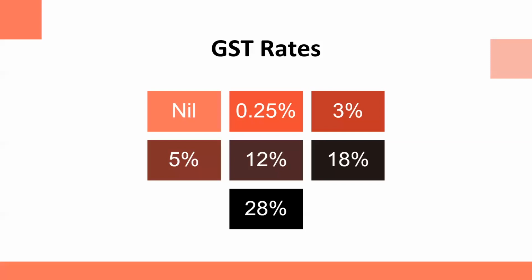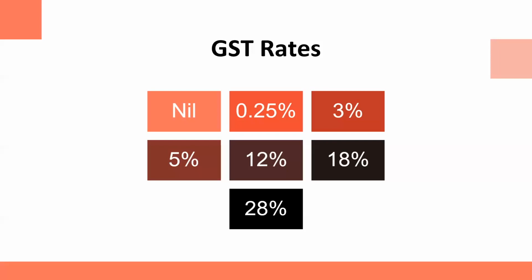If it is under 100 rupees, the price of ticket is 18% would be printer, set-top box for TV. 28% is for high-end motor car, motor vehicle, luxury motor car, you can say, or go-karting, amusement park, etc. So these are the rates of GST, and government has given us the list of all items along with the taxable rate of GST.